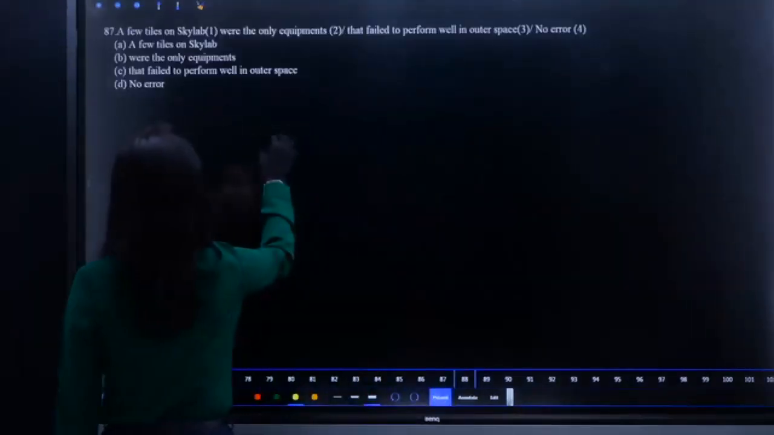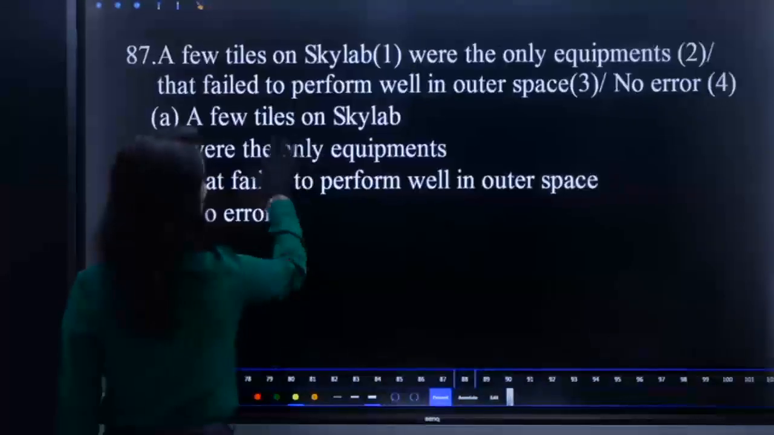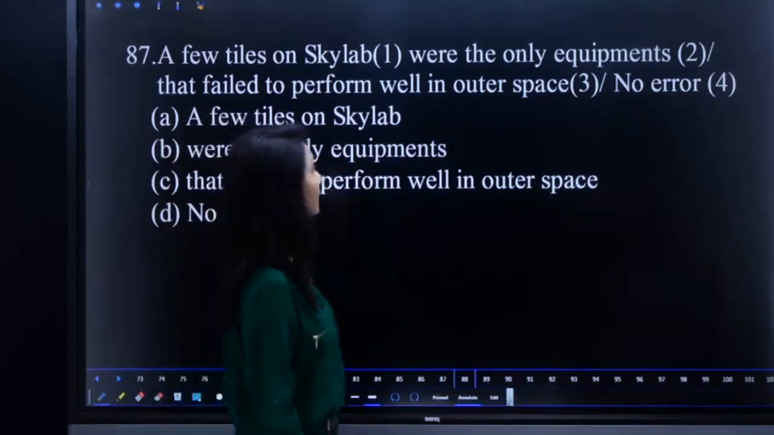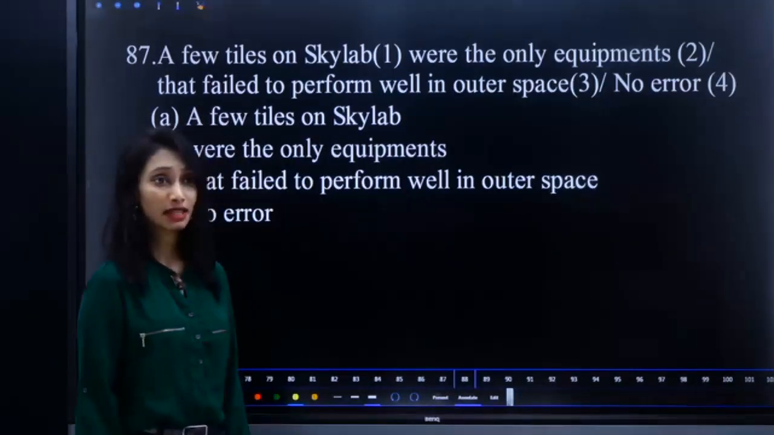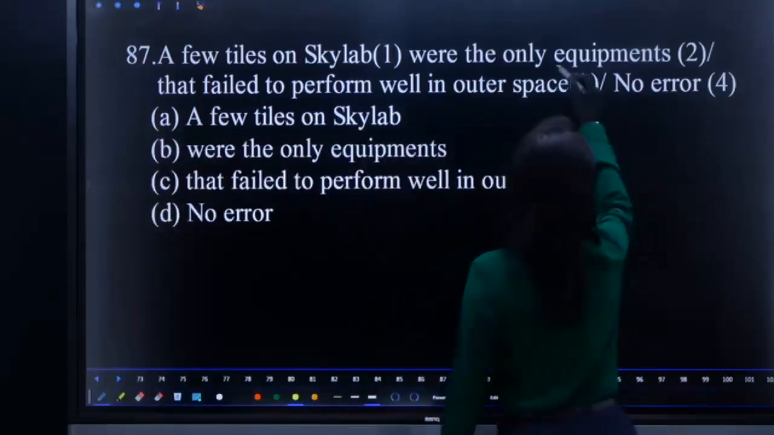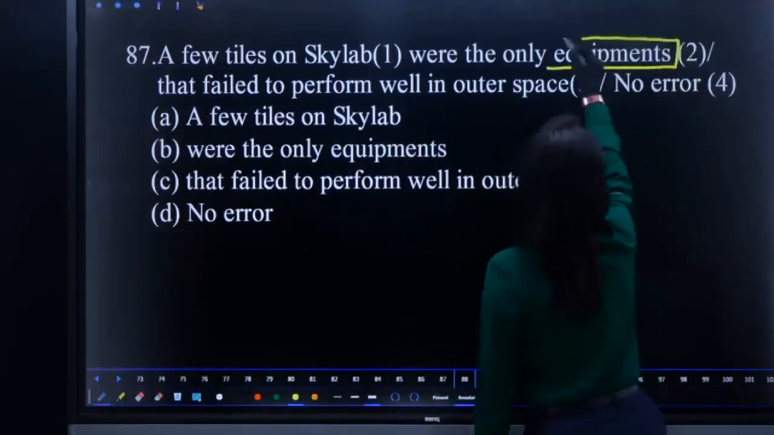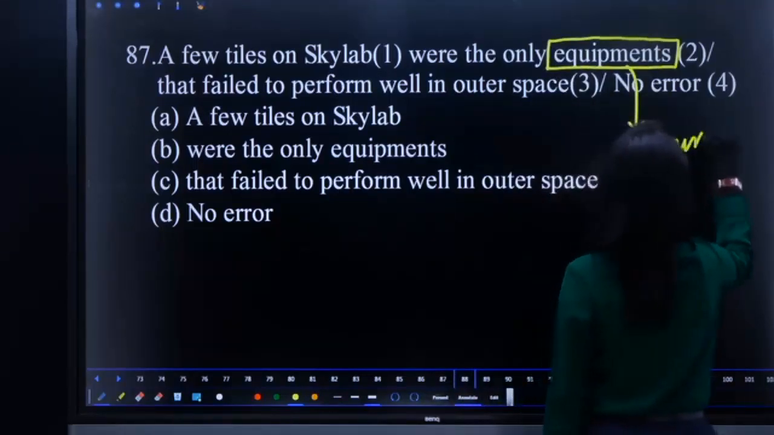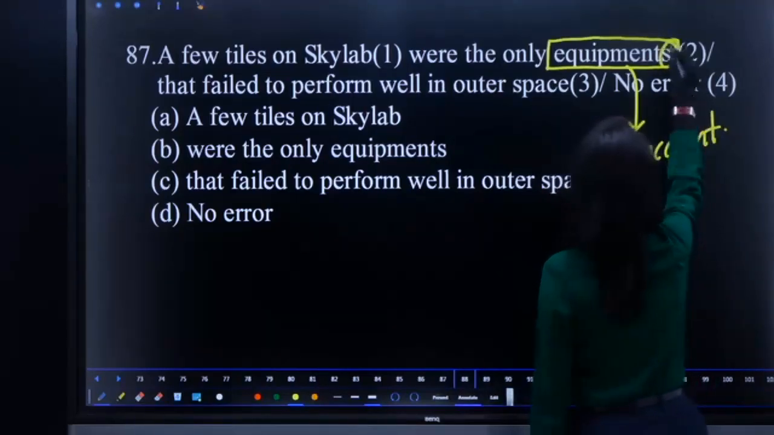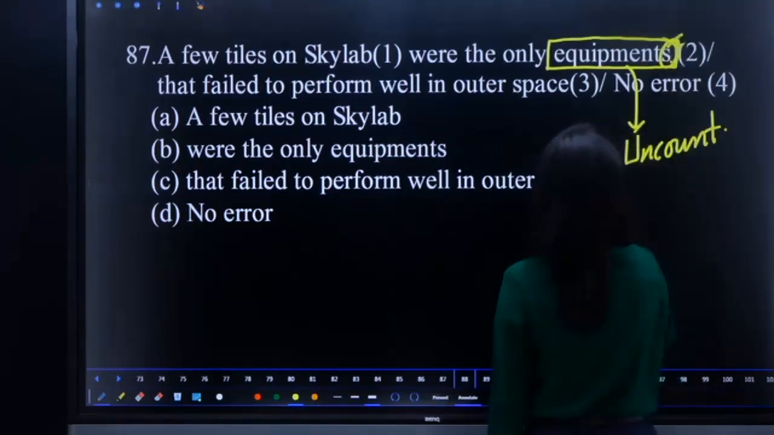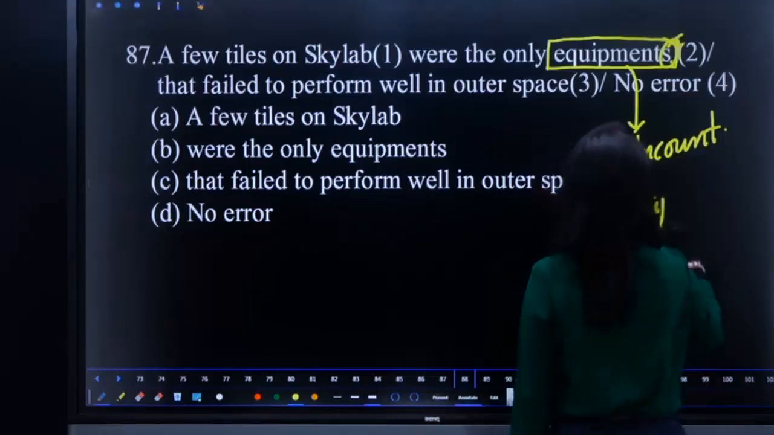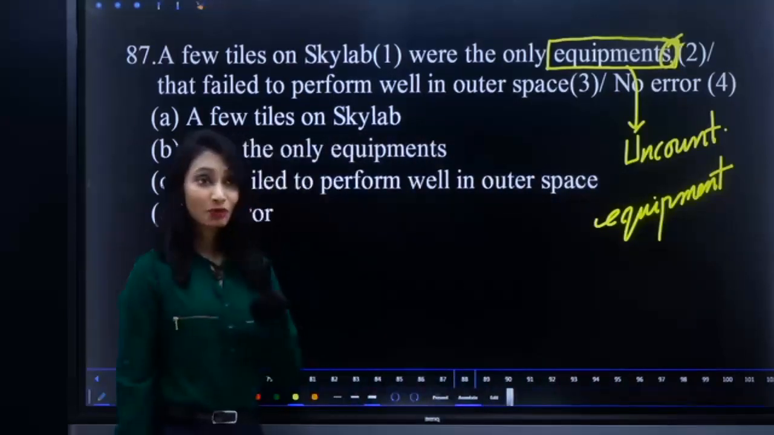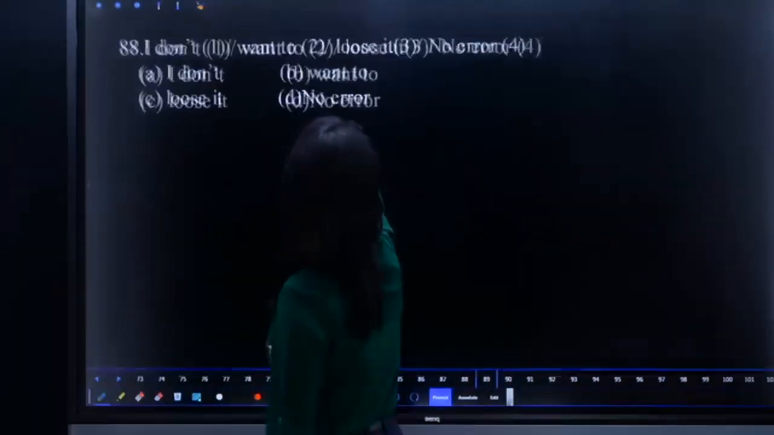A few tiles on Skylab were the only equipments that failed to perform well in outer space. What is the error? I told you very clearly, for uncountable noun, we cannot have a plural form. So it is inappropriate to use equipments. It is equipment, not equipments. Guys, primary purpose, secondary purpose, you should have clarity, guys.